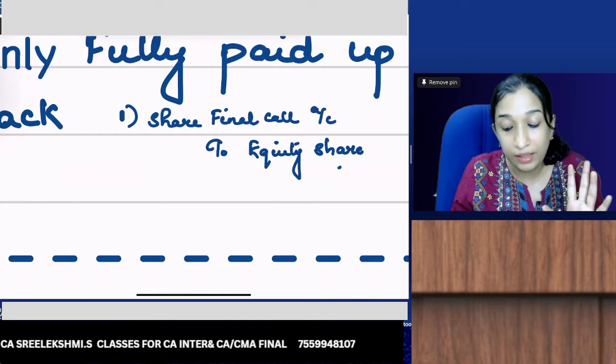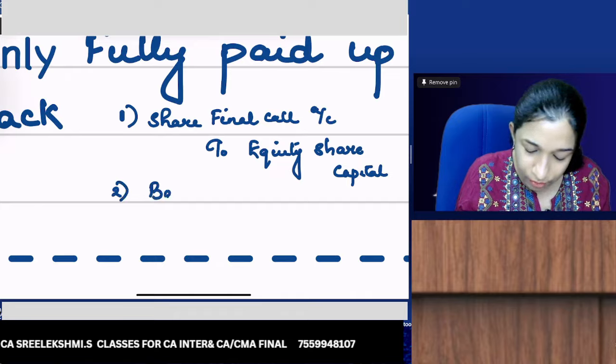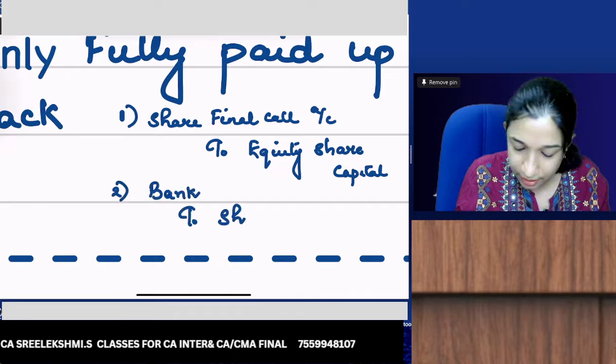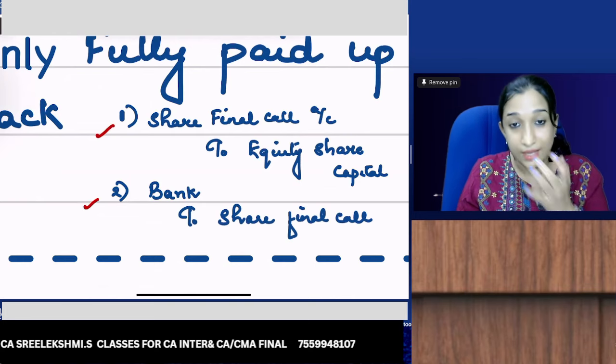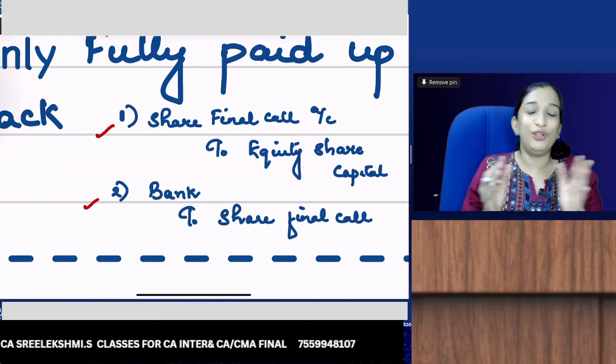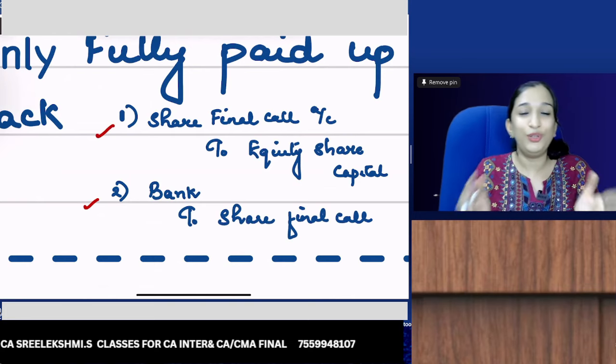So share final call to equity share capital, and bank account debit to share final call. These are the two entries. So first you make the shares fully paid up and then do buyback. Okay.